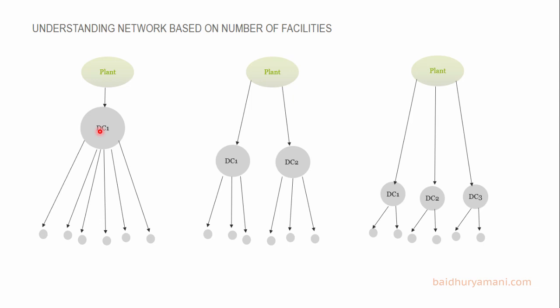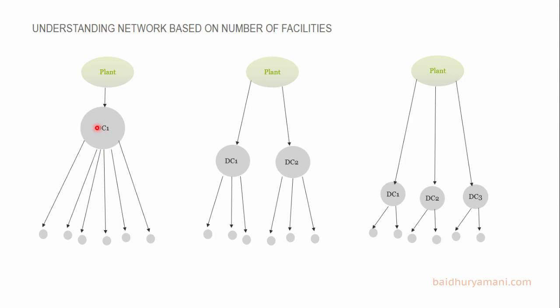So here are my observations. Observation number 1. As the number of DCs is increasing from left to right, the size of individual DCs is decreasing. This happens because the overall capacity requirement of the system is the same in all three cases. Observation number 2. As the number of DCs increases, the DCs are moving closer to the customers. This should be straightforward because with fewer DCs, you need to set up the DCs at centralized locations in order to serve more facilities.